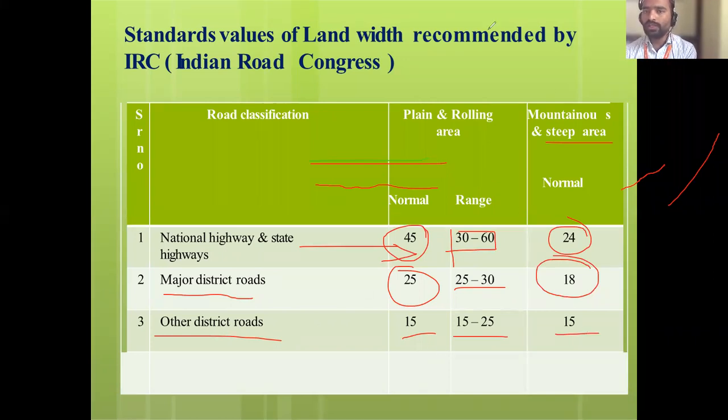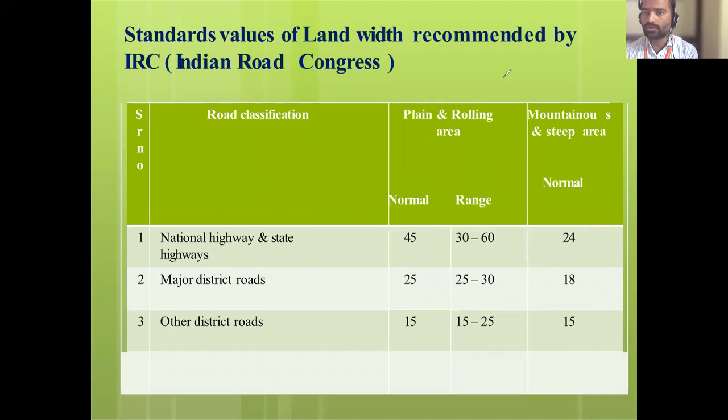So now, near your house, what will be the road width? Is it a national highway, major district road or other district road? In front of your house and in the city where you are currently staying, the road that you see, what is its width normally? Is it an other district road, major road or national highway?